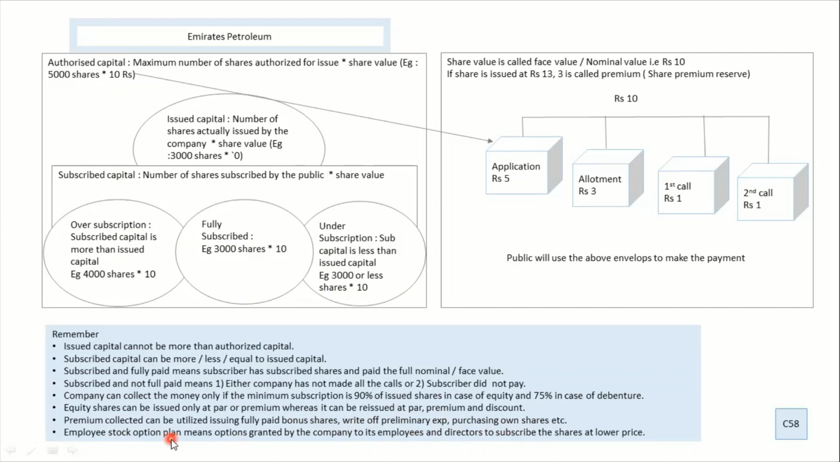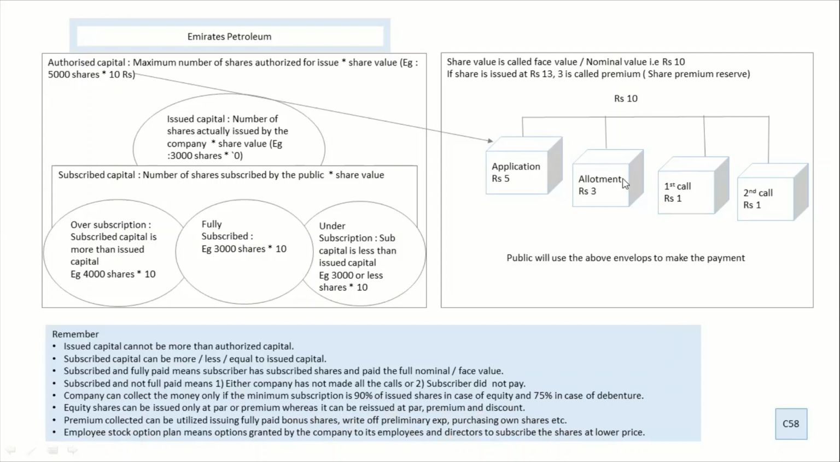Employee stock option plan, the name itself tells that this is an option given to the employee by the company, so that employees can buy the share at a price which is lower than the market price. So these are your theory part. I hope these parts are clear.